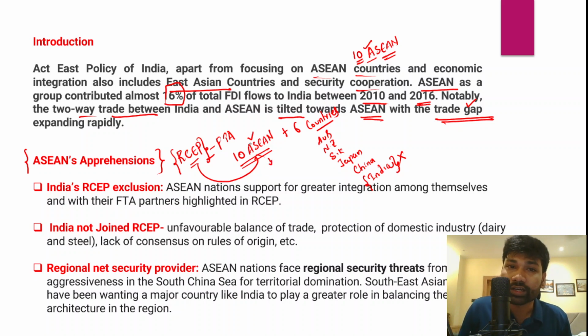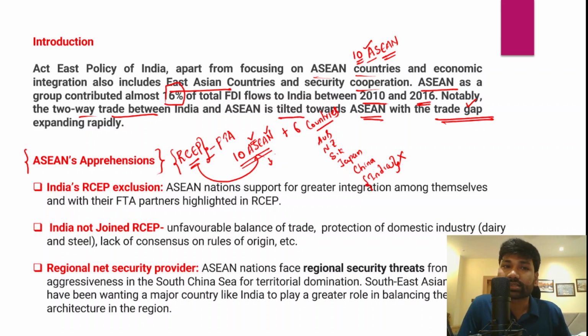However, they also wanted that Indian economies should be integrated with the Asian economies. So they believe that India's inclusion in the Regional Comprehensive Economic Partnership would give a further fillip to trade and commerce. However, India did not become part of the Regional Comprehensive Economic Partnership, because India has certain concerns regarding it. And because of those concerns, India did not include itself in the RCEP.